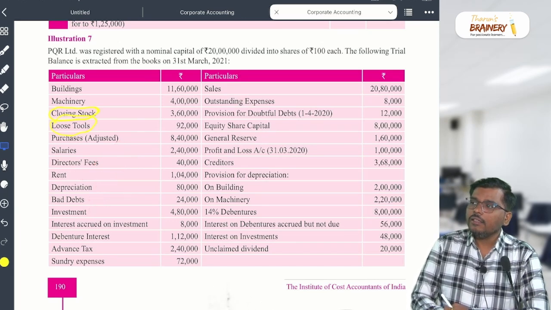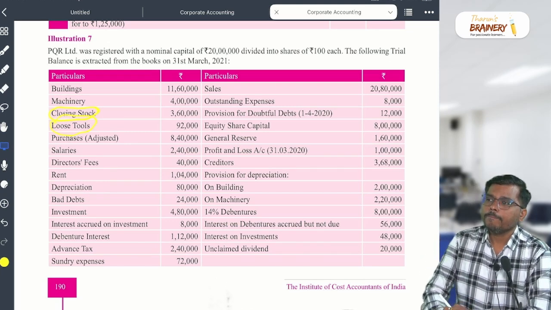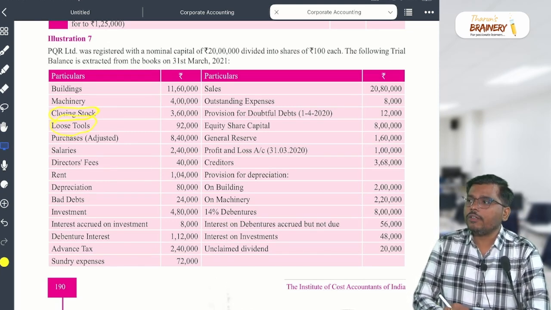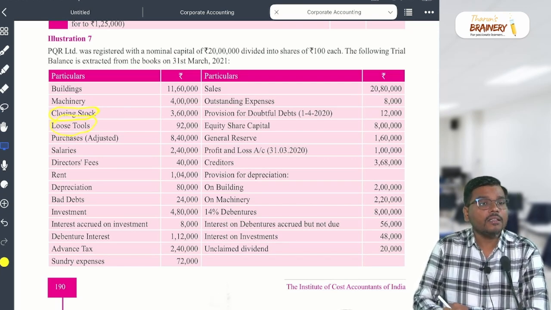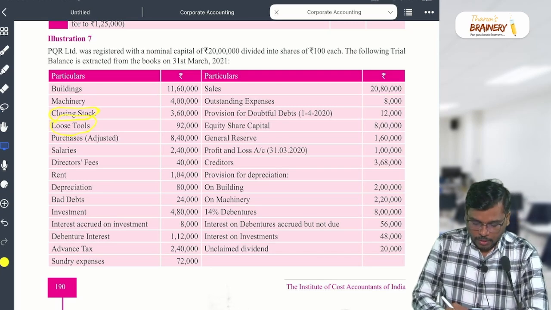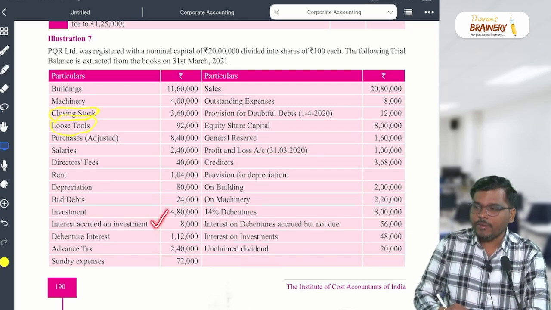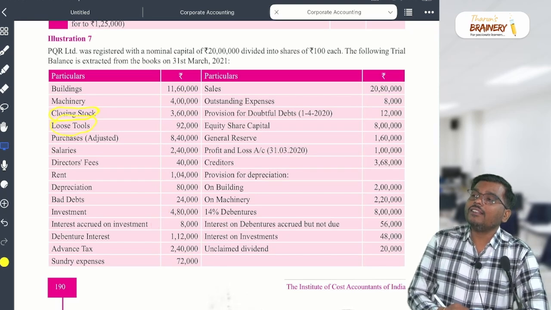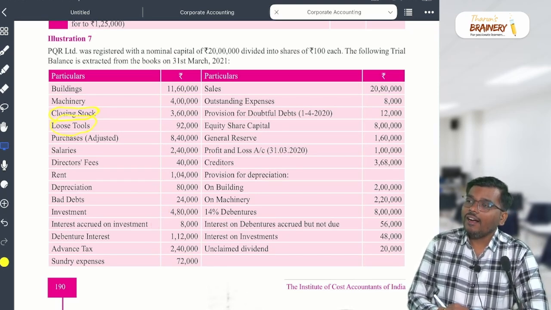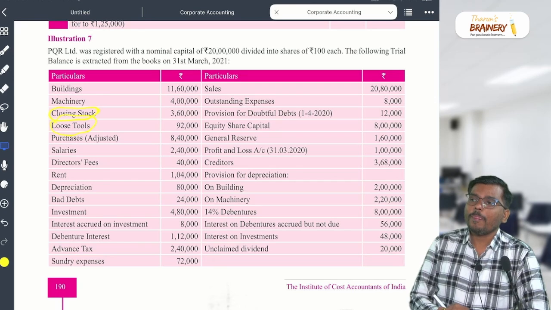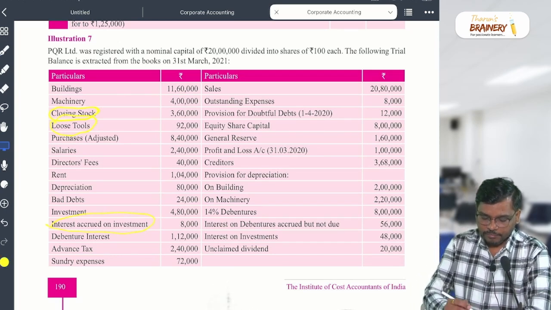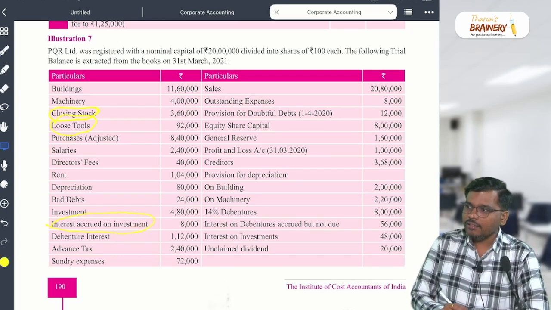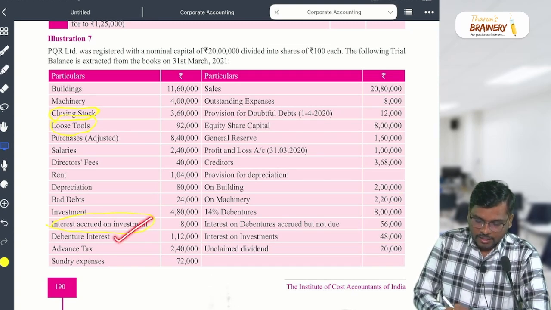Investment, investment. Balance sheet, nothing is mentioned, you should write it as a non-current investment. Nothing is mentioned means you should always write it as a non-current investment. Okay, next one, interest accrued on investment. Other, interest accrued on investment. Sir, doubt, no problem, I'll explain all these things, you should not worry about this. Debenture interest, very good, Vinita, very good. Next, advance tax.